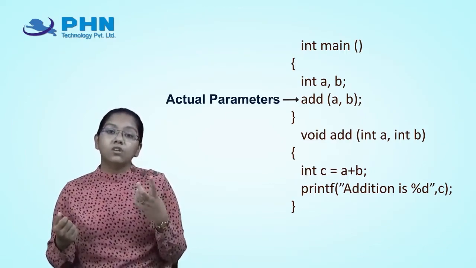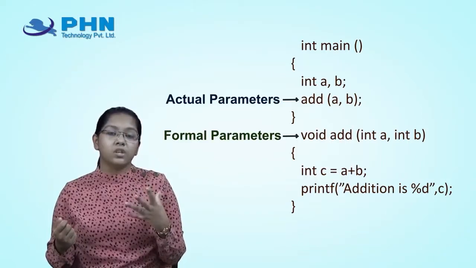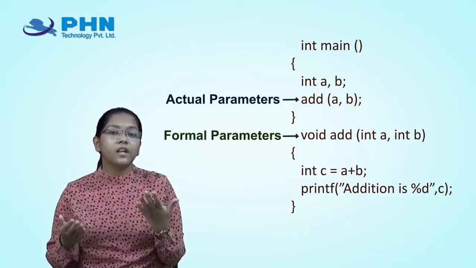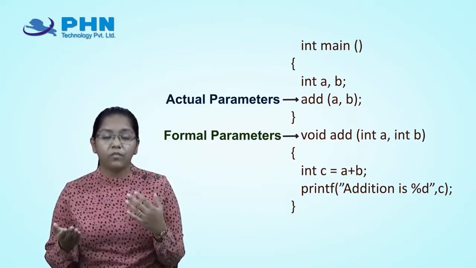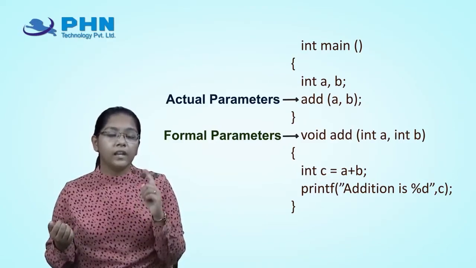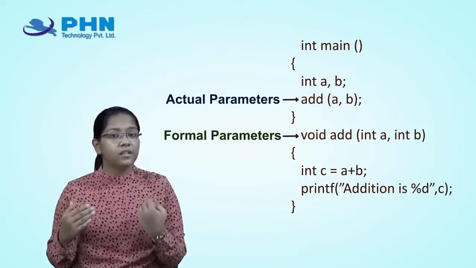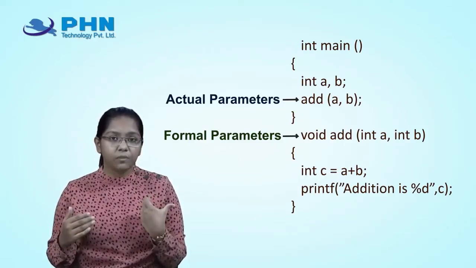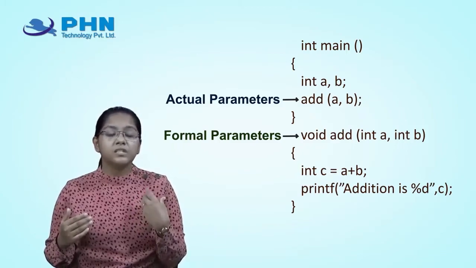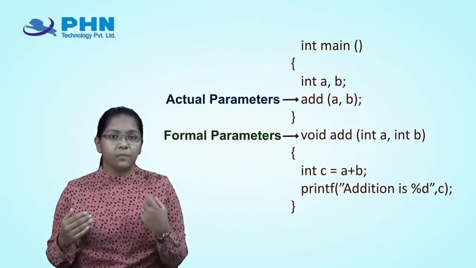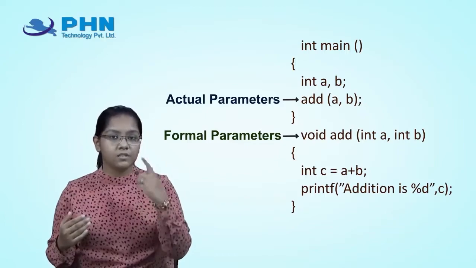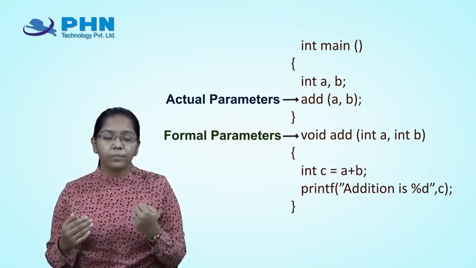Formal parameters are nothing but local variables. In the add function I have given 10 and 20, and that 10 and 20 is received by int a and int b, which means the value of a is 10 and the value of b is 20.